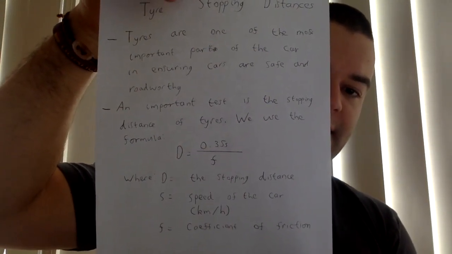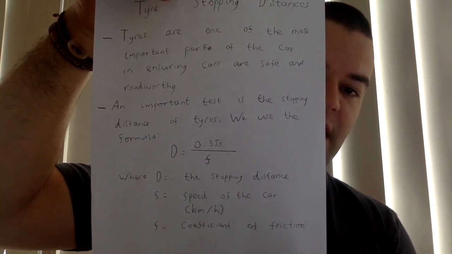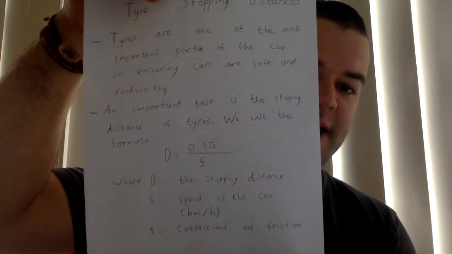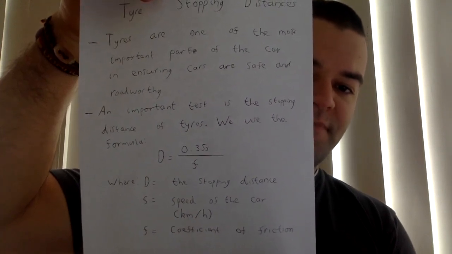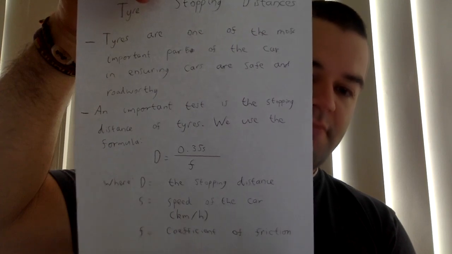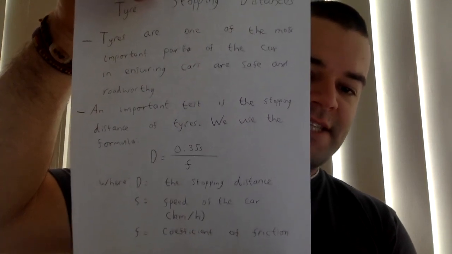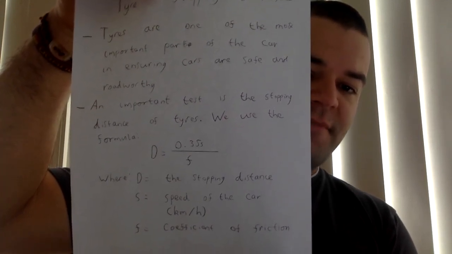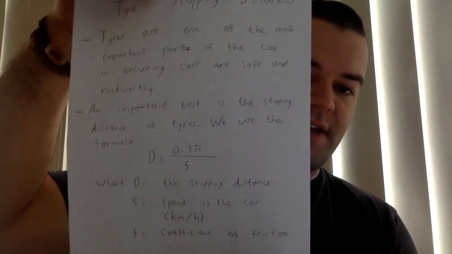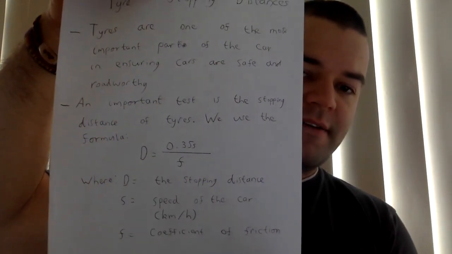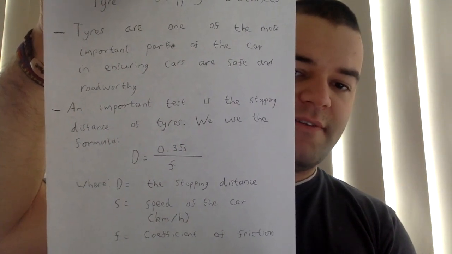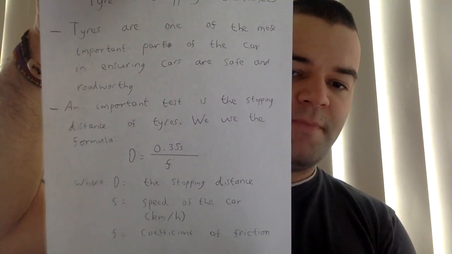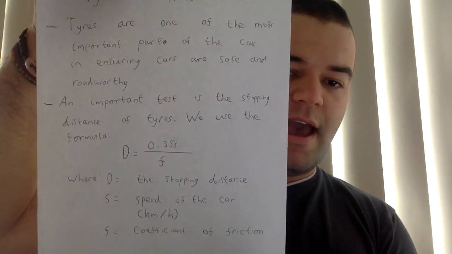So it's D equals 0.35 times S divided by F. And what that means is D is the stopping distance, S is the speed of the car in kilometres per hour, and F is something called the coefficient of friction. That one, F, is always given to you, so that's very easy. So basically, to work out the stopping distance for tyres, we want to do 0.35 times the speed of the car and divide that by F, the coefficient of friction.